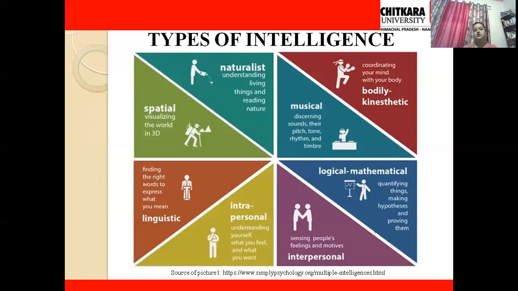Next is the linguistic intelligence. Linguistic intelligence is the intelligence related to words and languages. Finding the right words to express what you mean, when a person has that tendency and ability, comes under linguistic intelligence. Lawyers or advocates possess this kind of linguistic intelligence, or even authors and journalists, they too have this linguistic intelligence.